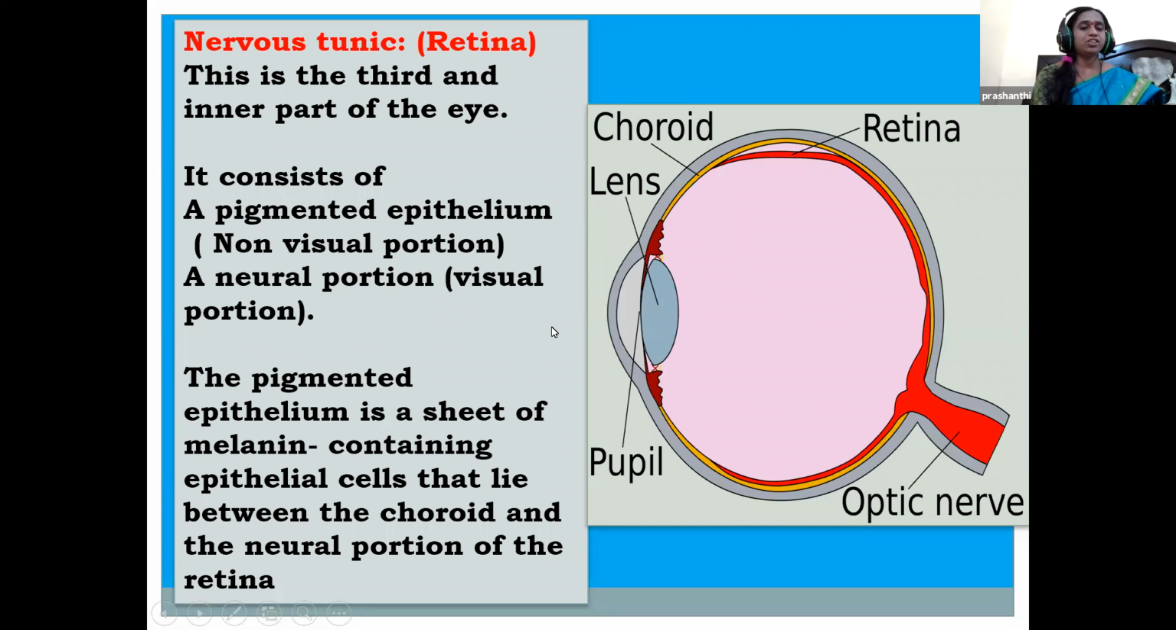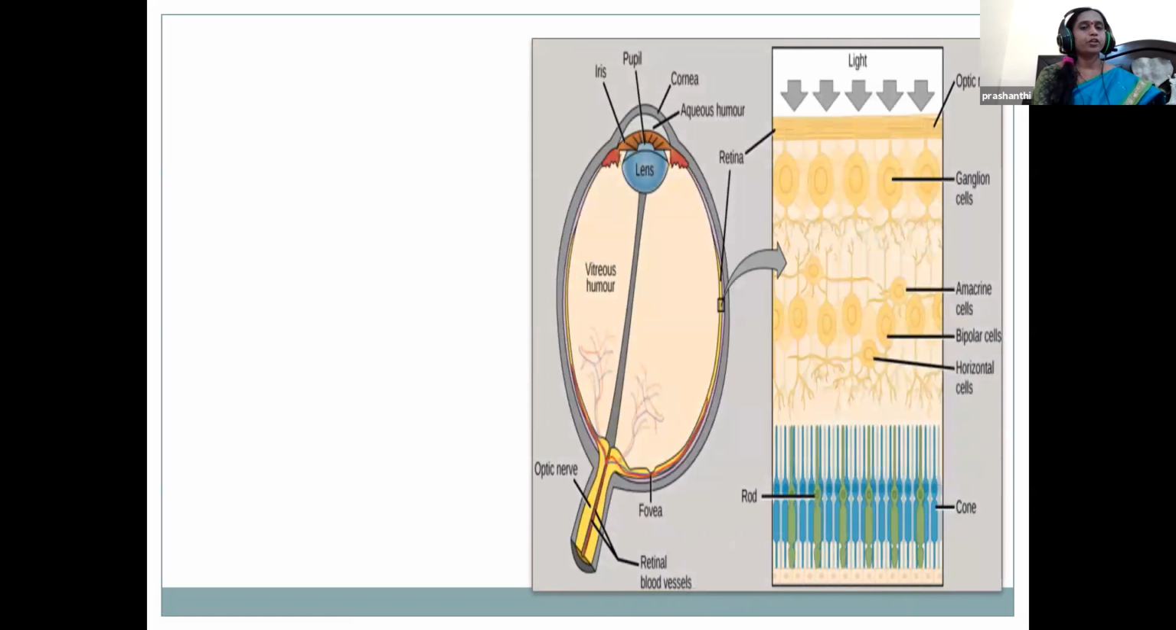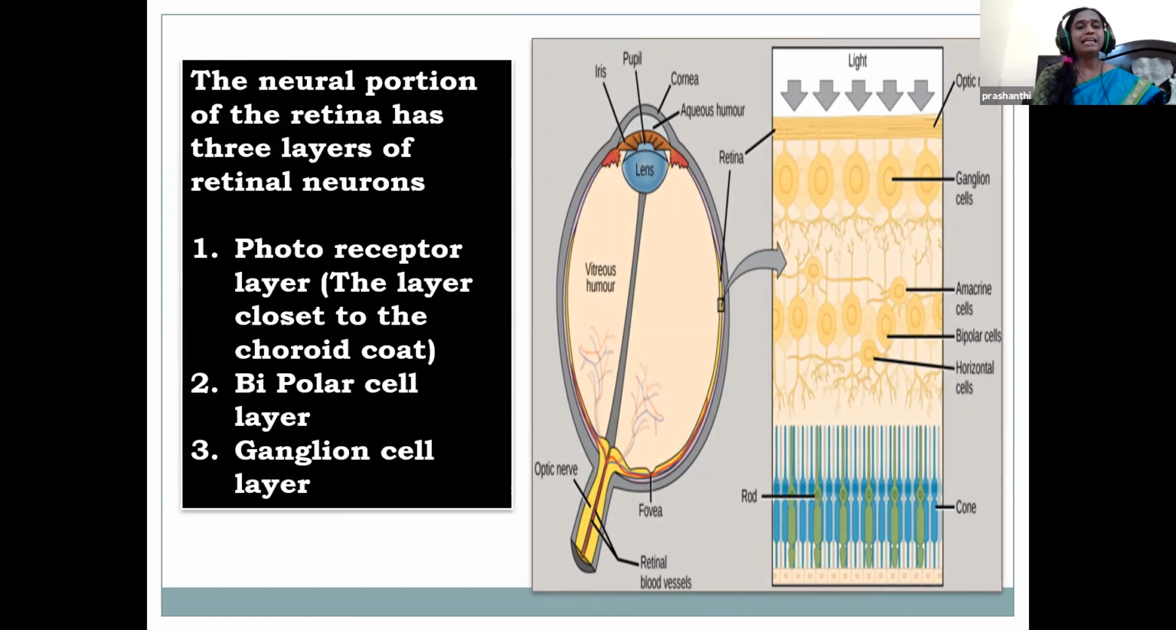The pigmented epithelium is a sheet of melanin having epithelial cells firmly attached to the underlying choroid and underlying the retinal visual cells. And the neural part has 3 layers of neurons, children. That is the photoreceptor layer, which is close to the choroid coat. And this is the bipolar cell layer. The third one is the ganglion cell layer. So there are 3 layers present in the neural portion of the retina: the photoreceptor layer, the bipolar layer, and the ganglionic cell layer.